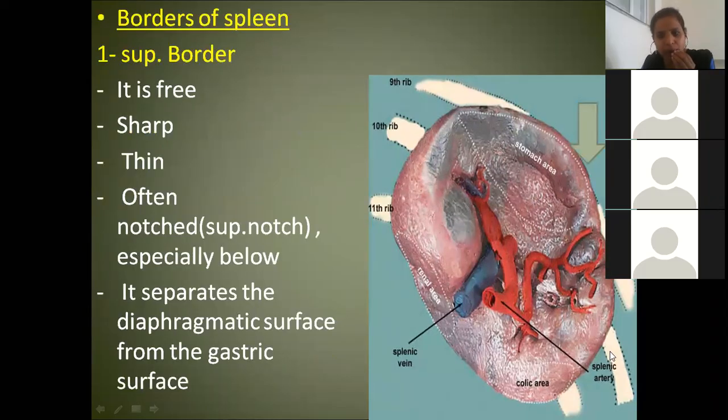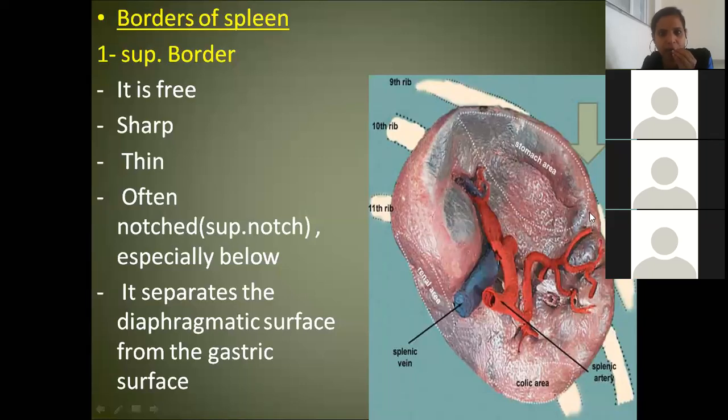Now coming to this border. This is above, so what is the name of this border? Superior border. It is free, sharp, thin, and often you can see a notch here. This is a little bit clear notch. I told you this notch is the superior notch, shown because the spleen is formed during development by the fusion of small nodules. This superior border separates the diaphragmatic surface from the gastric surface.